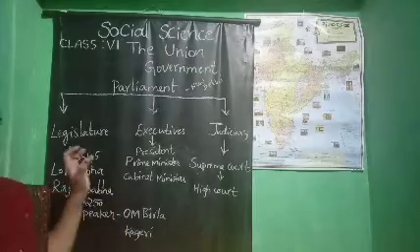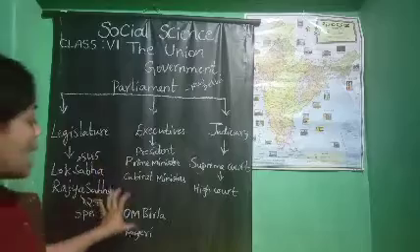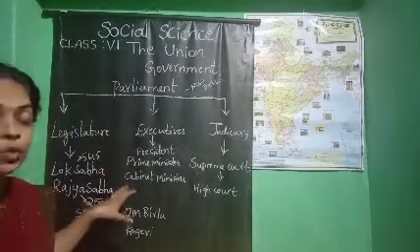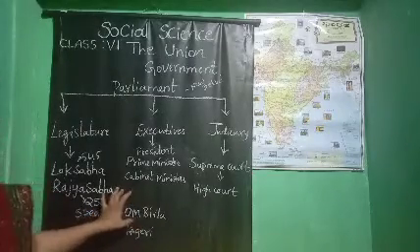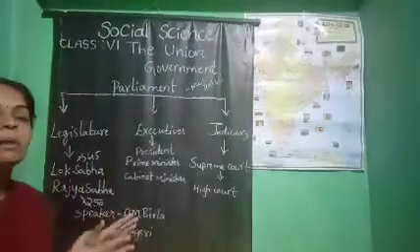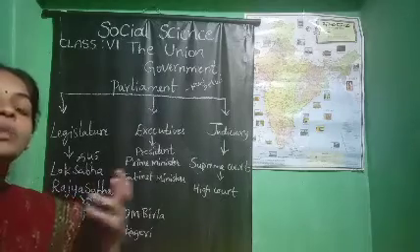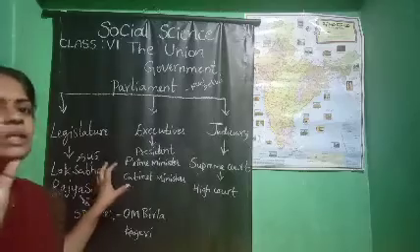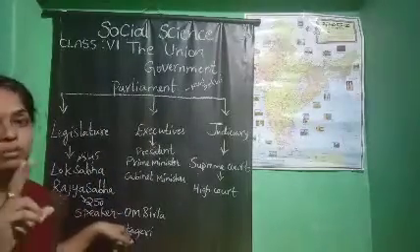And the members of the Rajya Sabha should also have a qualification: they should have finished 30 years of age. Their term, whether Lok Sabha members or Rajya Sabha members, the period for which they rule, will be 5 years. Every 5 years an election will be held, isn't it? So for those 5 years they have the term.